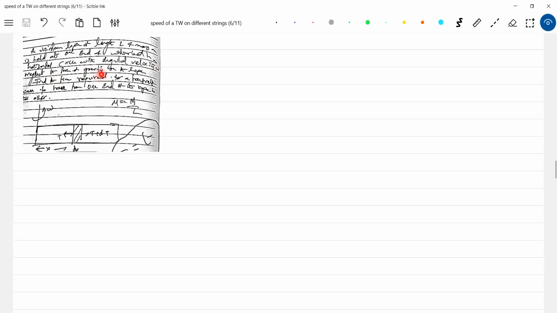Neglect the force of gravity on the rope. Find the time required for a transverse wave to traverse from one end of the rope to the other end. Unable to get the rope. Okay, I'll get the diagram.